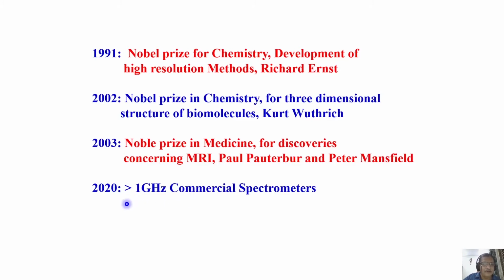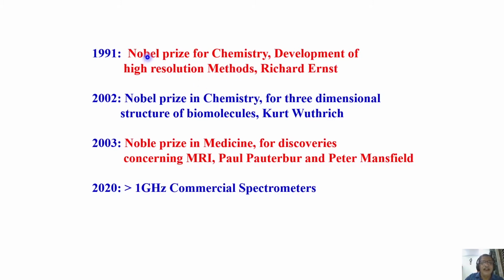Now, in the year 2020 onwards, more than 1 gigahertz commercial spectrometers are available for routine utility. See how NMR evolved in just 60 or 70 years. The most interesting thing you must notice is, first NMR was discovered by physicists. The Nobel Prize was given jointly to Felix Bloch and Purcell for physics in 52.